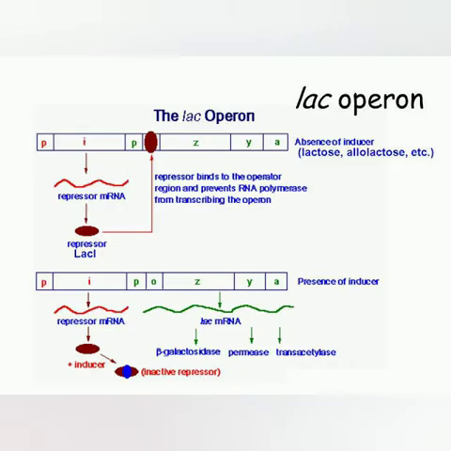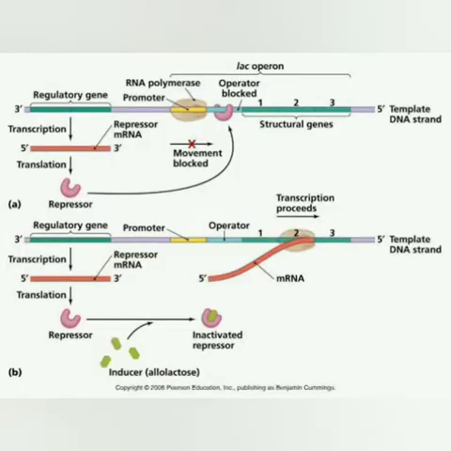This is a more elaborated explanation of the lac operon. As we can see, the 3' to 5' template DNA strand has various regions in it. The regulatory gene and the structural genes are green in color, the promoter region is yellow, and the operator region is blue. The process of transcription generally starts from the 3' end and proceeds to the 5' end with the help of RNA polymerase. From the previous diagram, we have seen that RNA polymerase binds to the P site, which is red in color.